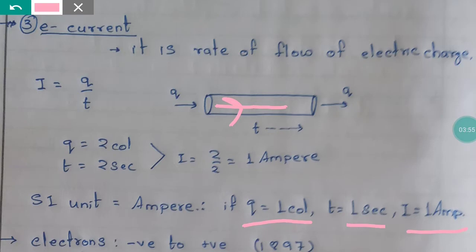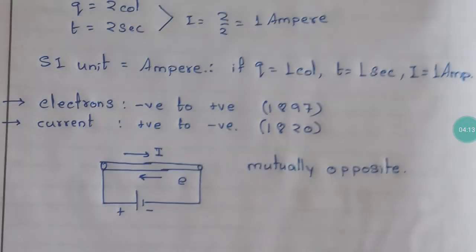Again, what you are doing is a very simple thing. You are making the charge equal to 1, time equal to 1, so current equals 1. Take the definition from here. Alright, this was the basic definition of electric current.